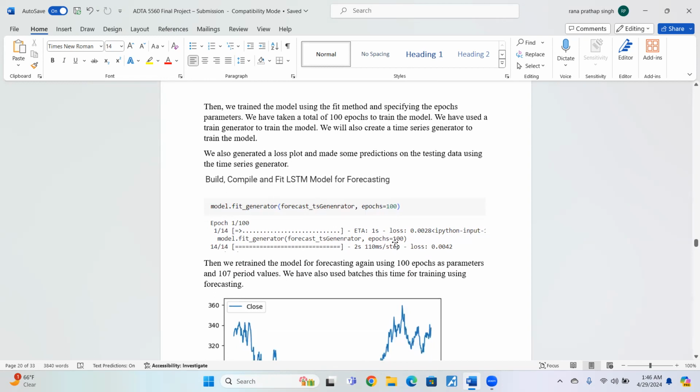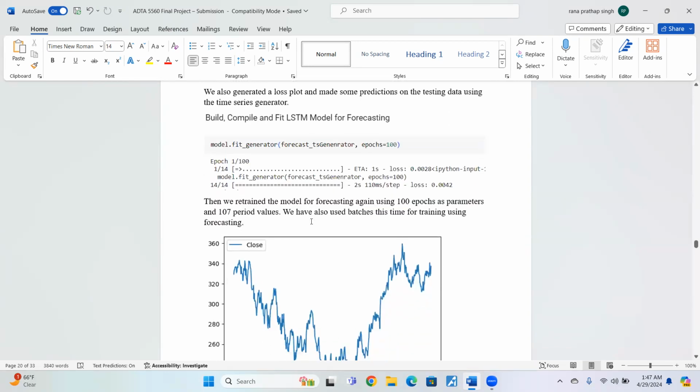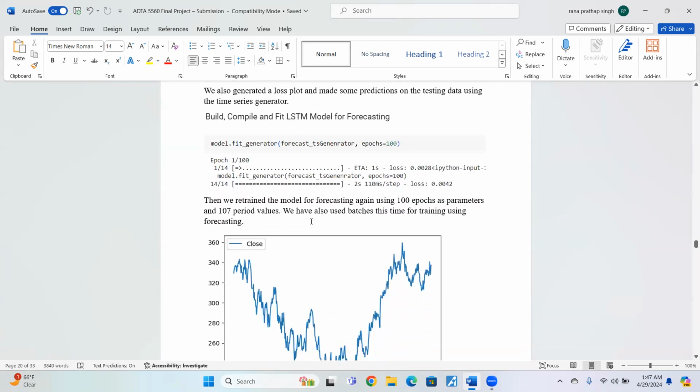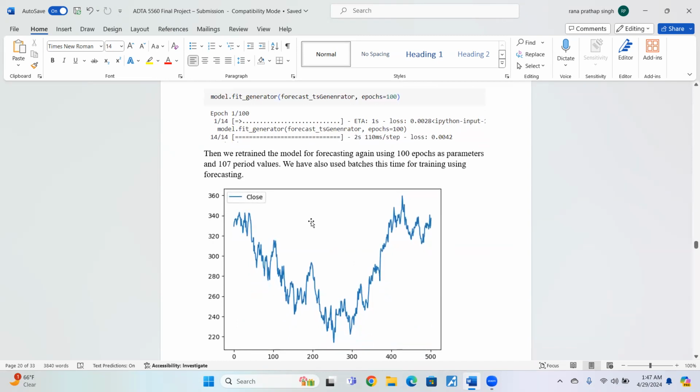Now we are going to forecast with the LSTM network again. For forecasting, we are going to rebuild the whole model, recompile, and retrain. So for training the model, we're going to use the fit method again. We're using the forecast generator and the epoch value, which is the same, 100. We are going to use 107 period values. We have also used batches this time for training with forecasting.